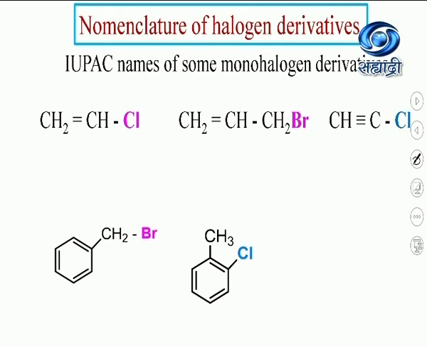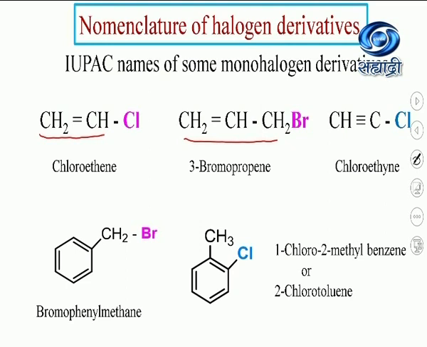Let's have a look at a few more monohalogen derivatives, IUPAC names. Now, in the first case, the parent hydrocarbon skeleton contains a double bond. So it is a derivative of ethene and hence the name is chloroethene. The next compound contains a double bond, 3 carbon atom compound. So it is a derivative of propene. To that, the halogen atom is attached to the third carbon. So it becomes 3-bromopropene. In the next one, a triple bond is present. A 2 carbon atom compound having a triple bond is ethyne and hence the name of the compound is chloroethyne.